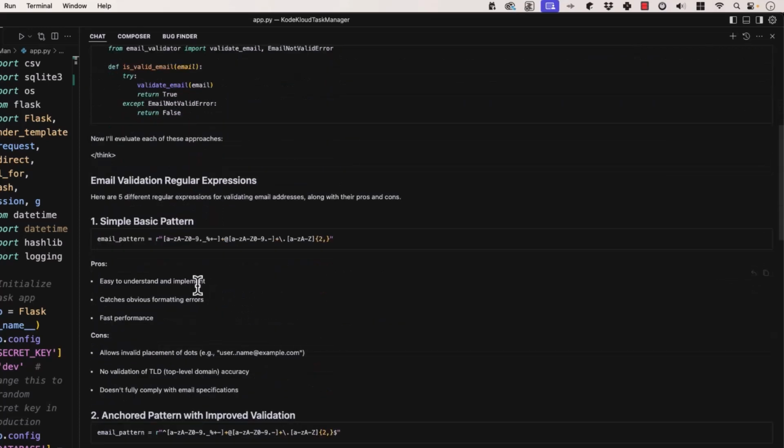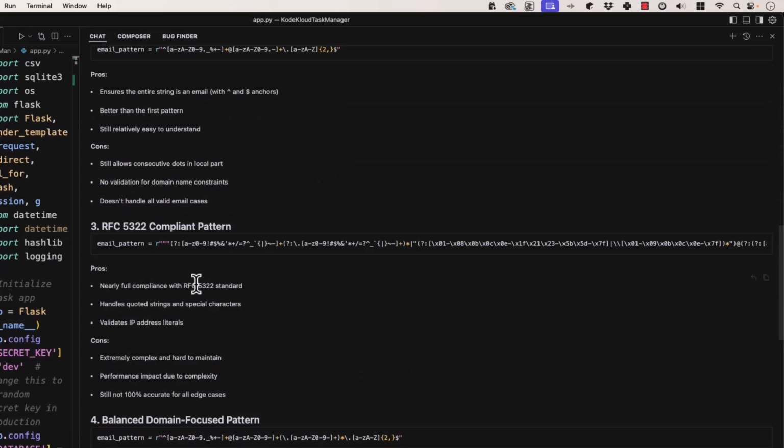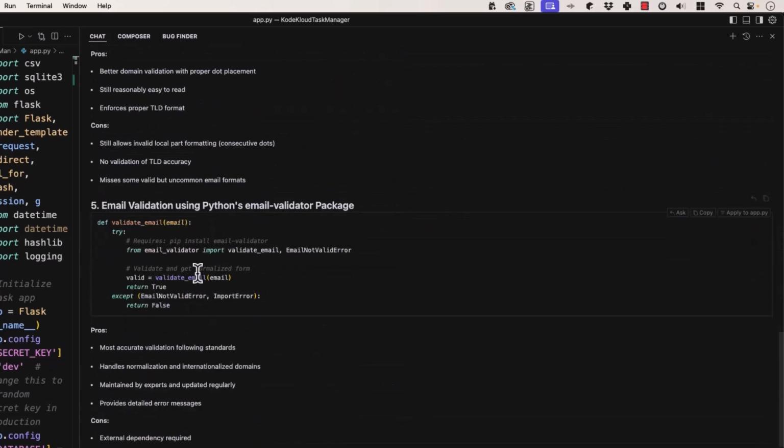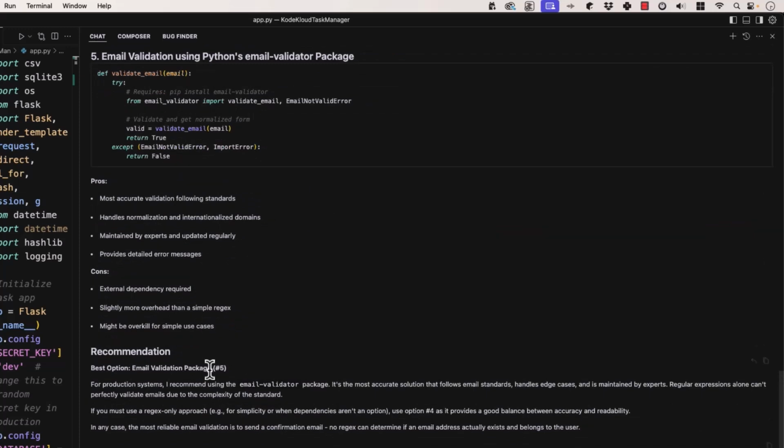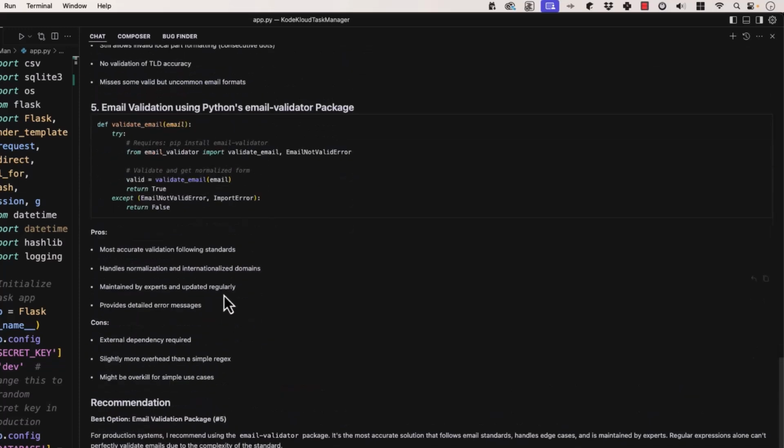Now evaluate each of these approaches. And it goes through an evaluation of each of these. Recommendation number 5. Let's see why. Email validation using Python's email validator package. Why? Because it's the most accurate validation following standards, handles normalization and internationalized domains, maintained by experts and updated regularly, provides detailed error messages. The cons, external dependency required. Not a big deal. It's a Python library, right? Slightly more overhead than a simple regex. Again, how often are we doing this? Maybe it's not a big deal. Might be overkill for simple use cases.